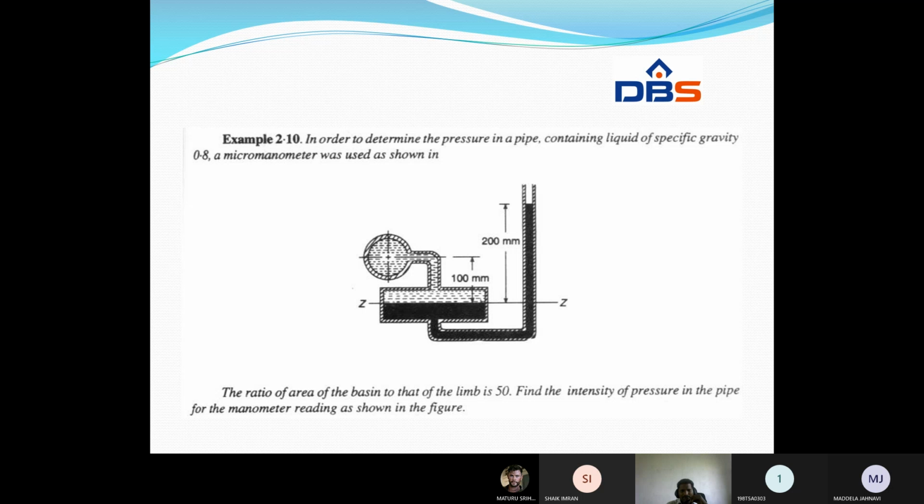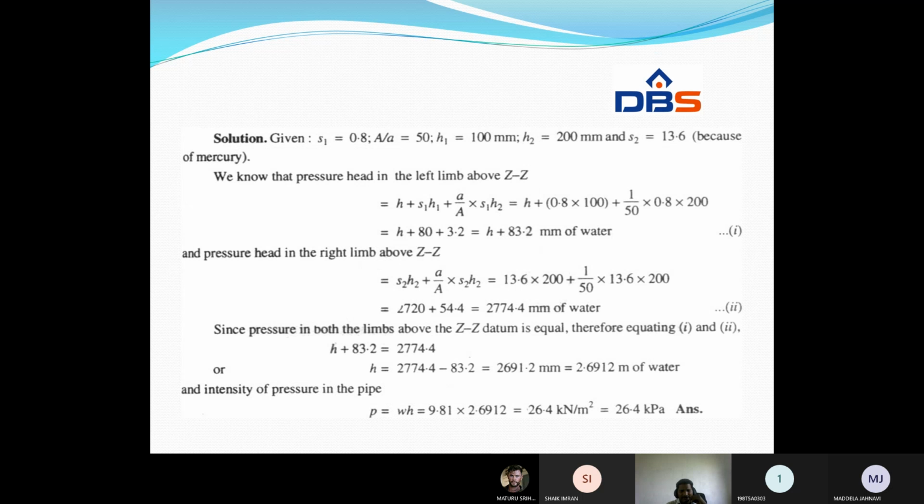So how to solve this problem? First write down S1, the specific gravity of the light liquid, 0.8. Capital A by small a is equal to 50. H1 is equal to 100 mm. H2 is equal to 200 mm. And S2 is equal to 13.6. How can we get this?